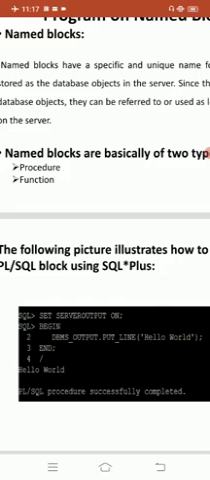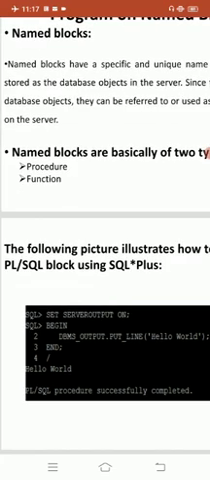In SQL, a PL/SQL named block: set serveroutput on, begin, dbms_output.put_line('allow word'), and we end the program with the help of a slash. Then the output is allow word. PL/SQL procedure successfully completed. You see, in the begin section, begin, end, and the output is there, which is allow word. So this is the simple example for a named block.